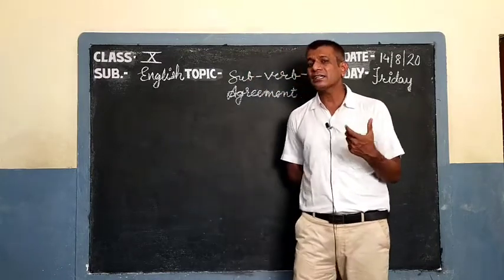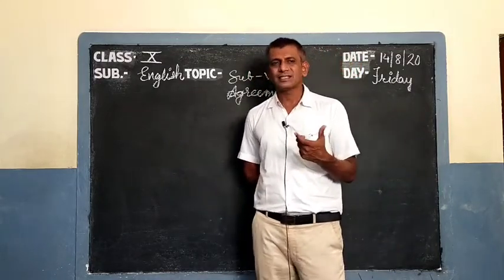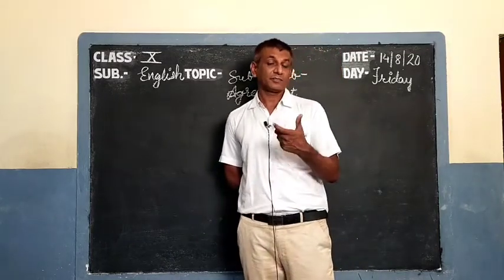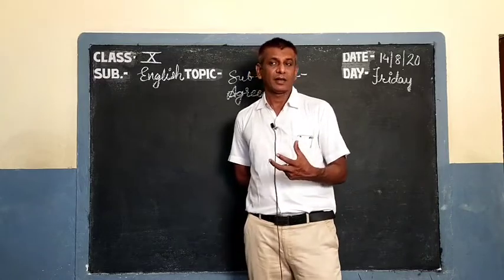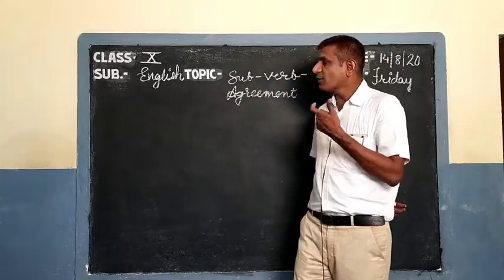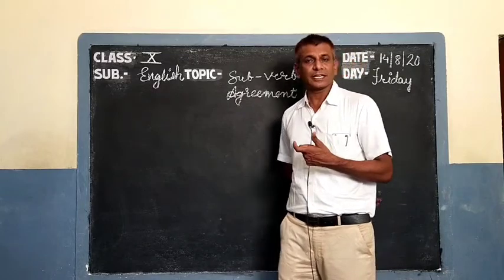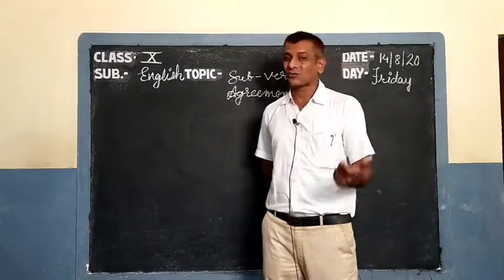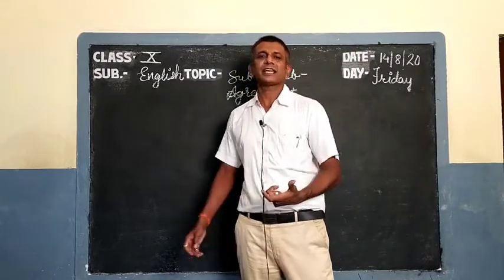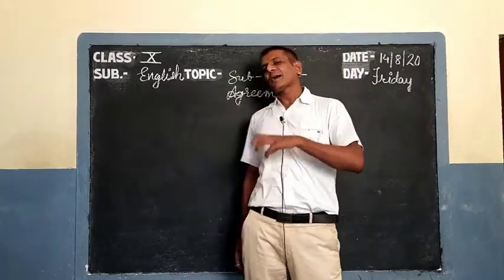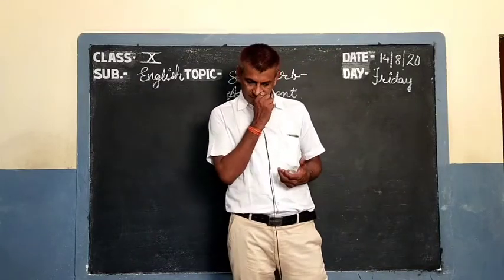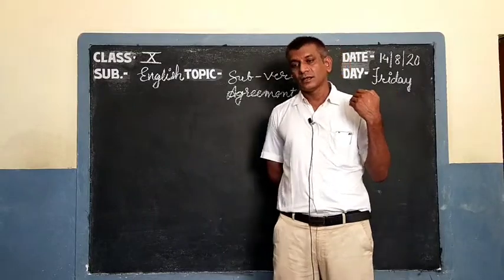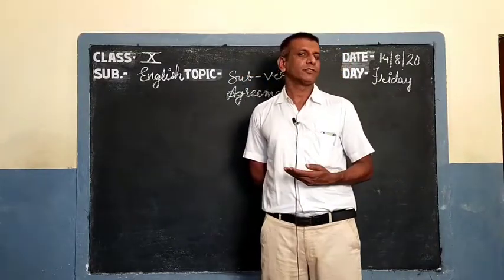So these 9 verbs represent the present time, and the 5 verbs represent the past time, because those are past forms. Present tense is the present form of any verb, and past tense is the past form of any verb.